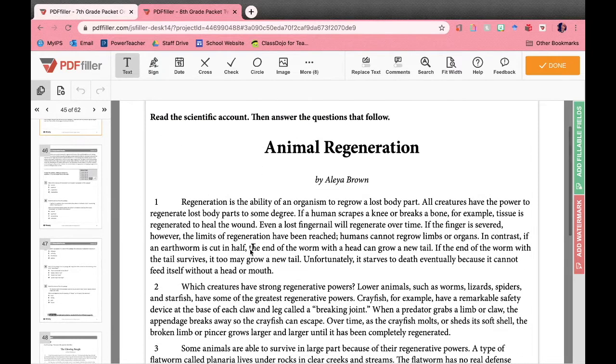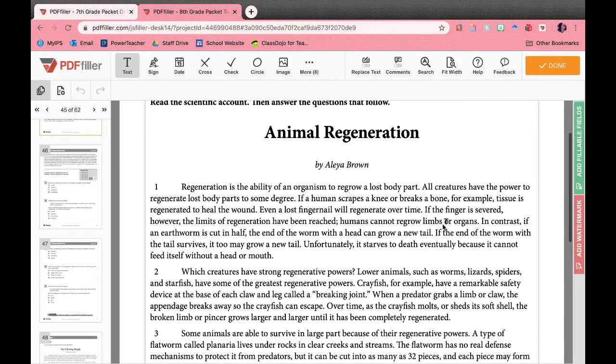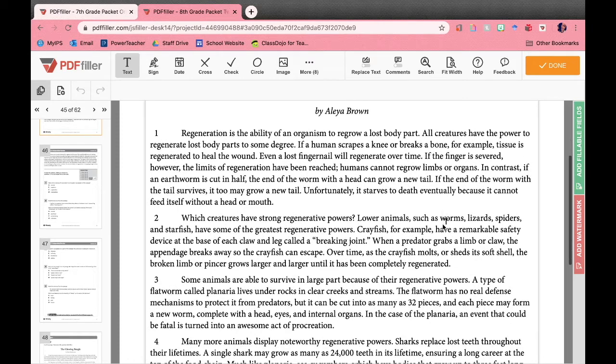So I'm going to read through this story. It just says read the scientific account, then answer the questions that follow. We know we're probably going to see some technical language in here because we know it's a scientific account. So it says Animal Regeneration by Alea Brown.